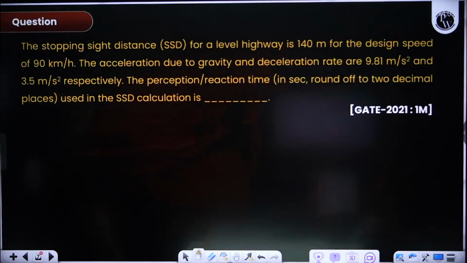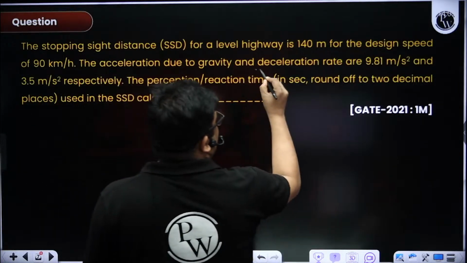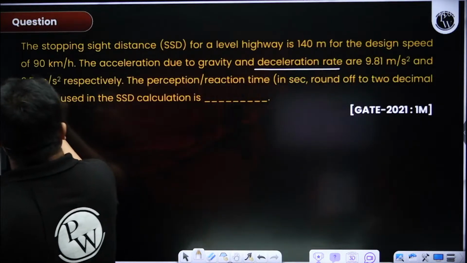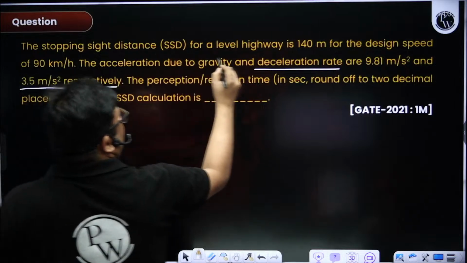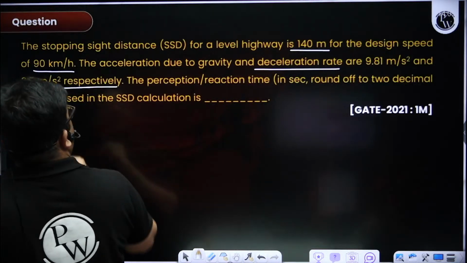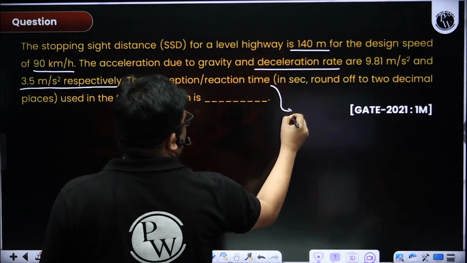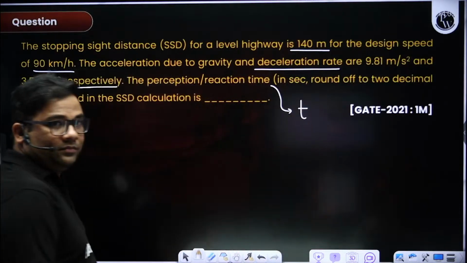The earlier question was GATE 2024. To answer this, the reaction time is asked. You see here, the deceleration rate is given, the stopping sight distance is given, the design speed is given. You have to find out the perception reaction time, or reaction time, I can say T. Yes, solve this.